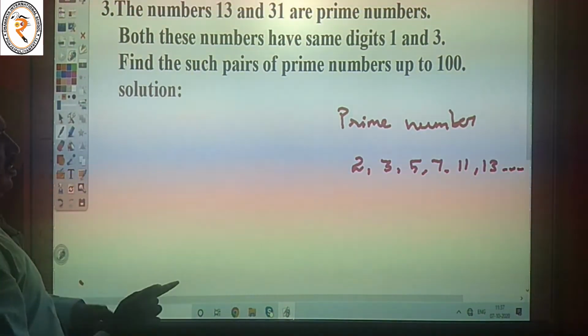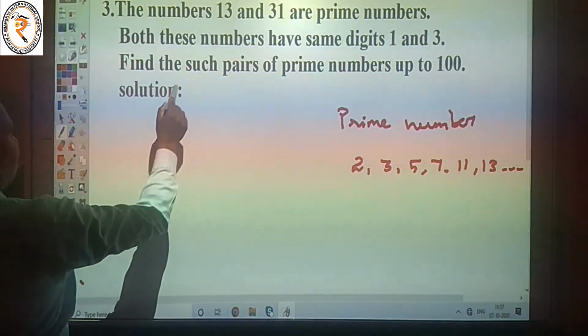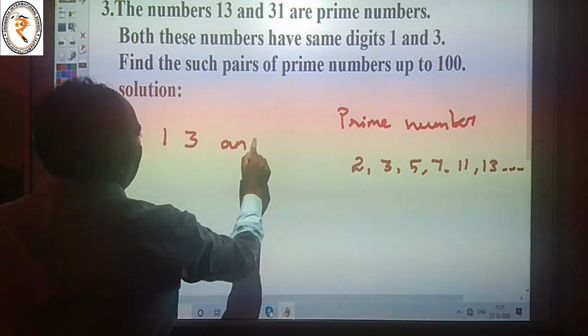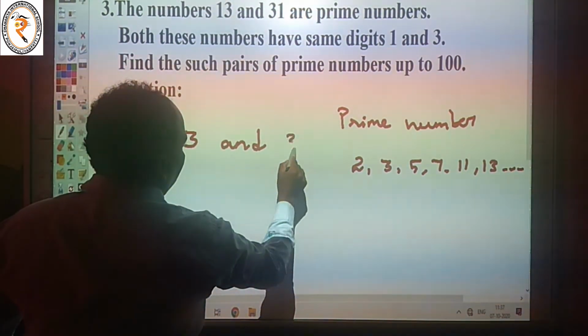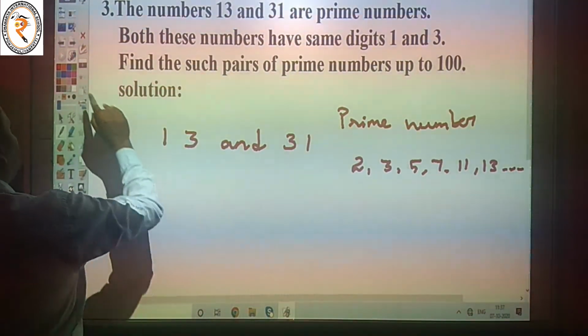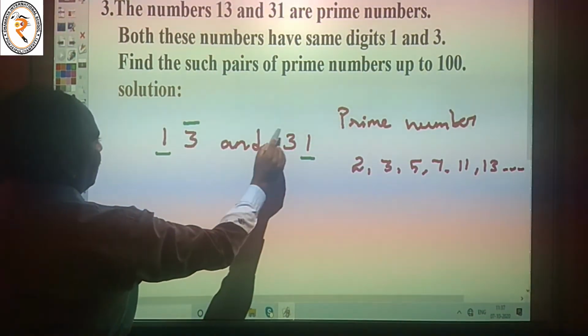We need pairs with the same digits. The first one given is 13 and 31. Your common digits are 1 and 3.